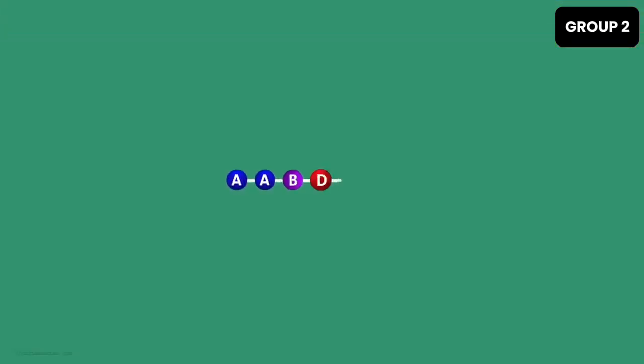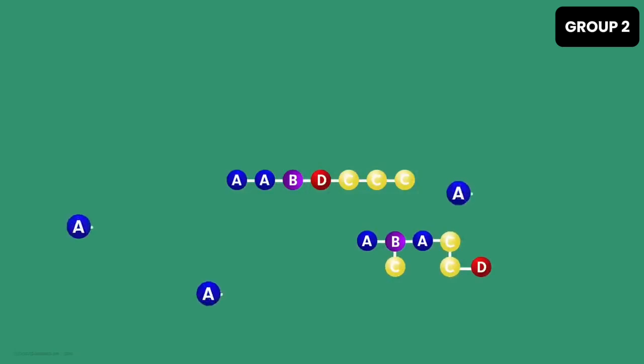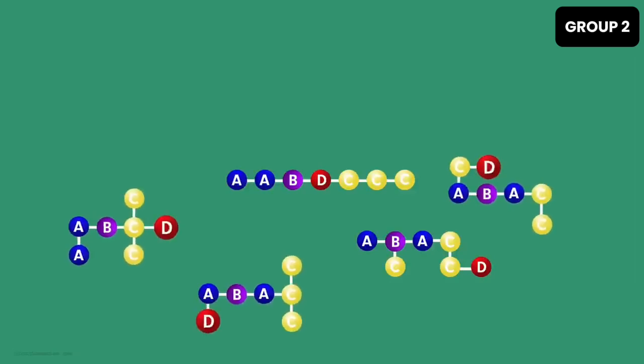For the sake of understanding, let us assume we have a compound like this. There are 2 atoms of A, 1 atom of B and D, and 3 atoms of C. Now look at this structure. The number of atoms of each element is the same, but the structure is different. There could be many more combinations that could arise if we rearrange the atoms. All these structures can be called isomers of each other.